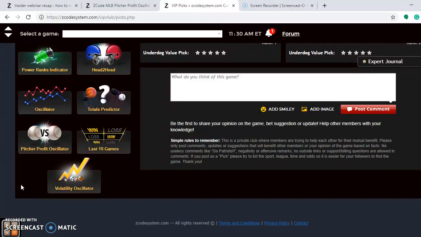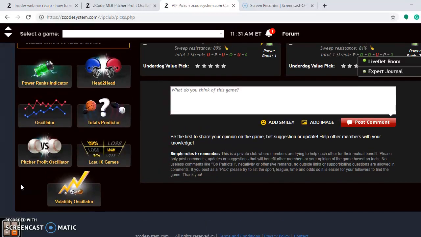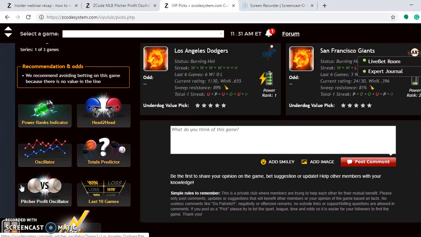Jeff Samardzija is one of the worst bets I've ever seen. On Saturday, he is at minus 4,177 on the pitcher profit oscillator. So clearly do not bet the Giants on Saturday. In fact, the Dodgers, being the much better team, have an excellent chance of sweeping, but clearly will at least win 2 out of 3 games in this series.